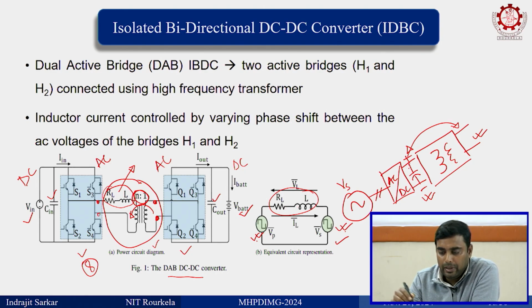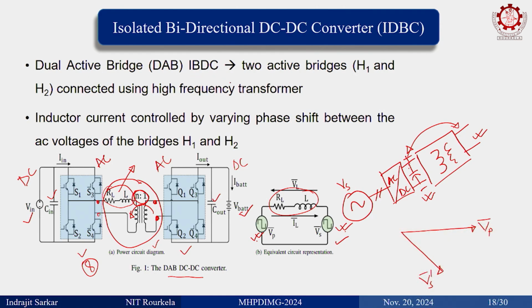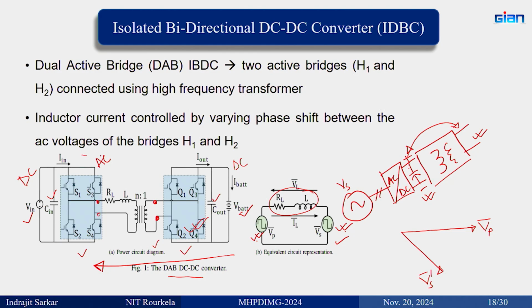Okay. So, DAB is an isolated bidirectional DC-DC converter. This H-bridge is bidirectional in nature, this H-bridge is also bidirectional in nature, so the entire converter is bidirectional. This kind of configuration has the capability to let the power flow either from this side to this side, or from this side to this side. So, if you use this as the second stage of the EVCS, electric vehicle charging system, then you are making your system capable of bidirectional, that is grid to vehicle and vehicle to grid modes of operation.